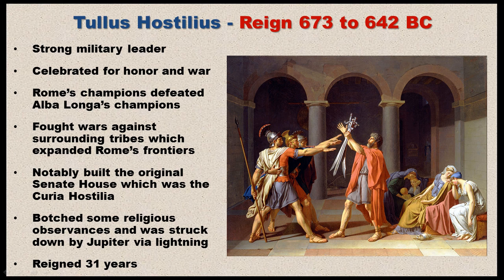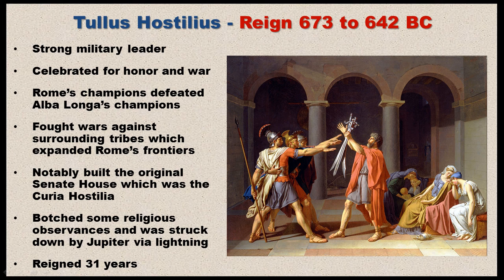Now, eventually, Alba Longa broke away again, and Tullus was forced to go straighten them out and bring them back under Roman rule. And this was the formation of the Latin League. Now, Tullus was actually quite generous with the people of Alba Longa. He didn't kill them, he absorbed them into Rome. So all of the people became Roman citizens. And this is a policy that we will see going forward. Rome would rather absorb cities than destroy them.